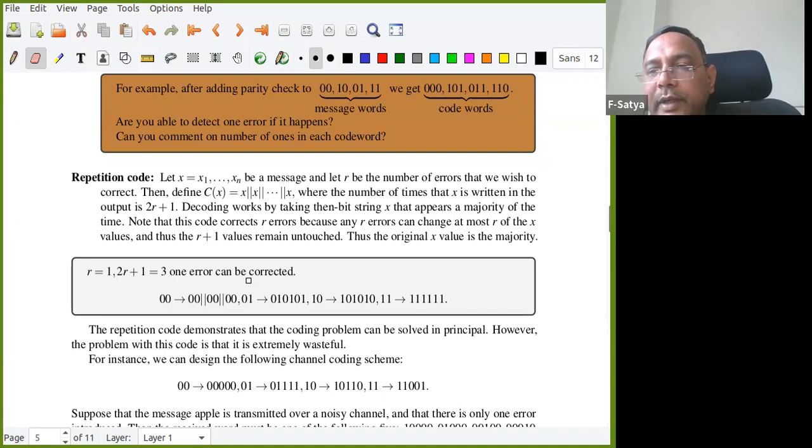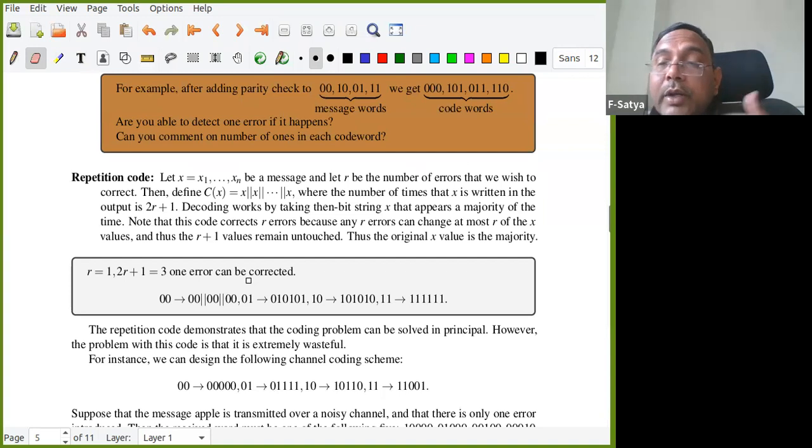First, is it possible to detect? Yes, right? There is an error because it has to repeat the same thing, right? 0, 0, 0, 0, 0, 0 has to go because the last two you see. But now one of them is 0, 1. That means there is a mistake. So all three are not the same.